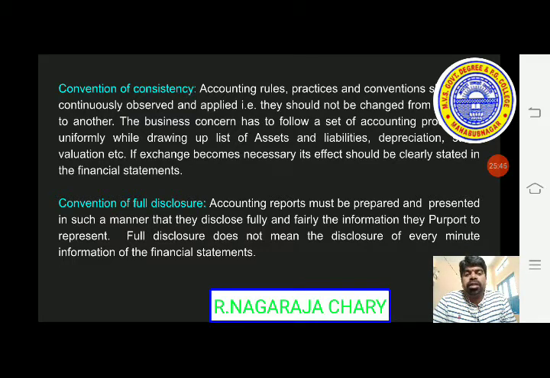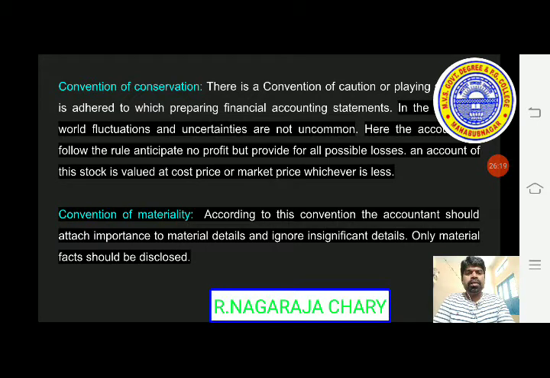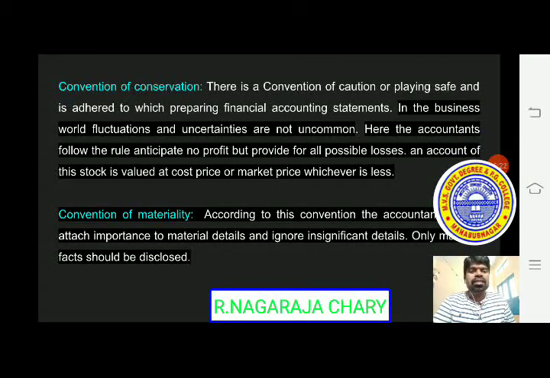Don't keep them secret. Whatever transactions we did, that accounting information is to be disclosed at the end of the year. At the end of the year means in the financial statements. The financial statements convey all the accounting information. Don't keep it secret. So this is the convention of full disclosure. Next one, convention of conservatism.